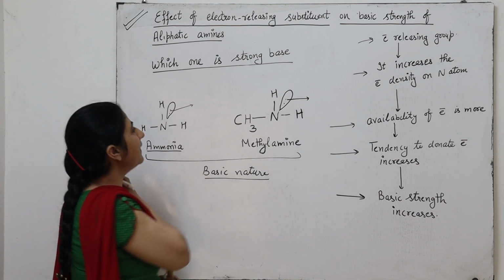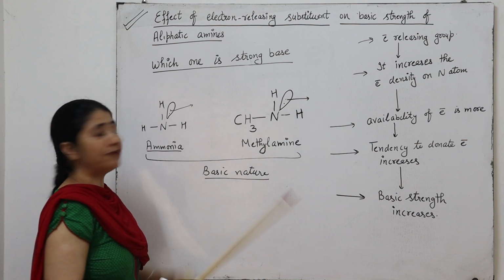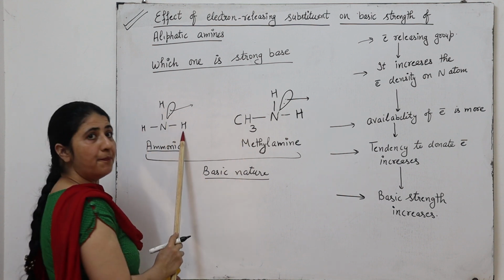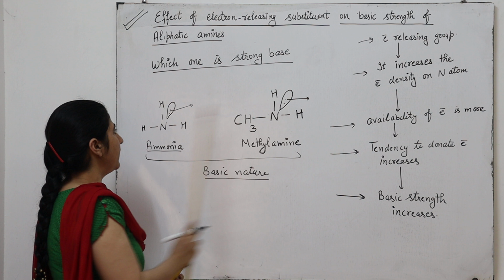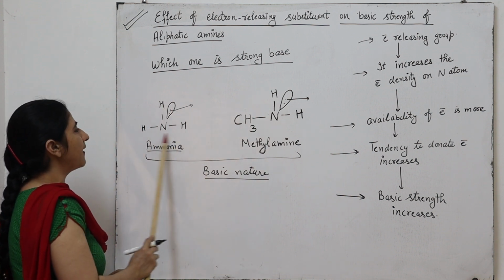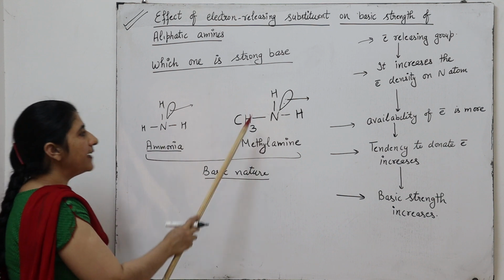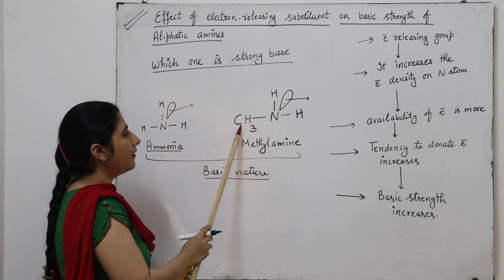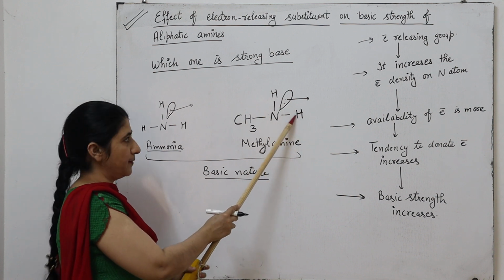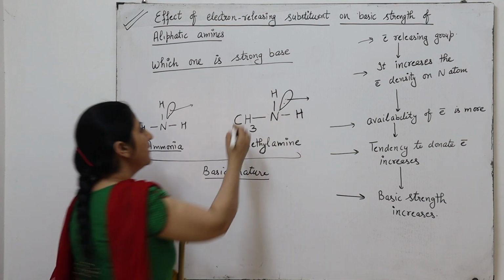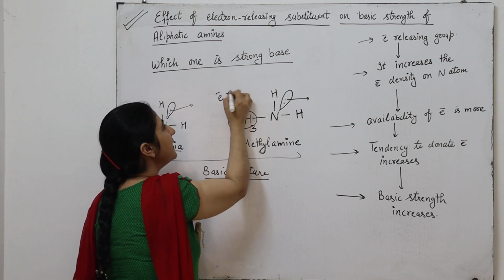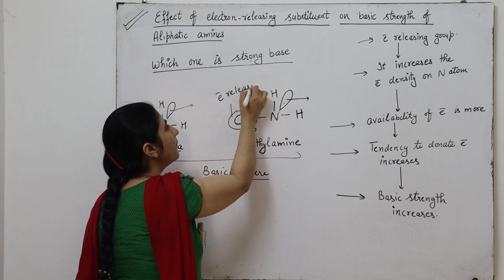To explain it, we have to concentrate on the nature of the atoms present in those compounds. In the case of ammonia, we have 3 hydrogen atoms present around the nitrogen. But in the case of methylamine, we have 1 methyl group along with 2 hydrogen atoms. As we know, the methyl group is an electron releasing group.